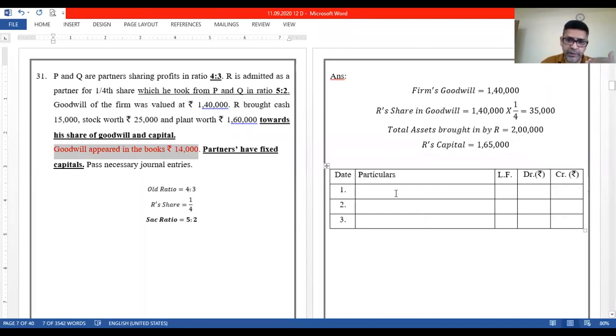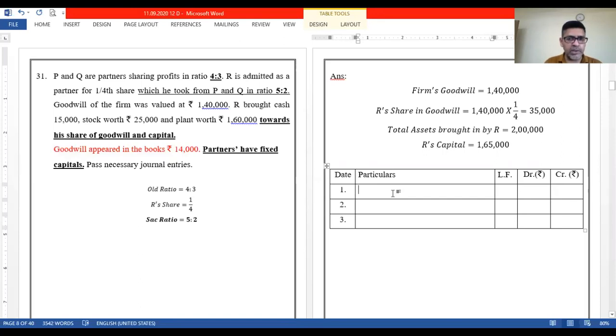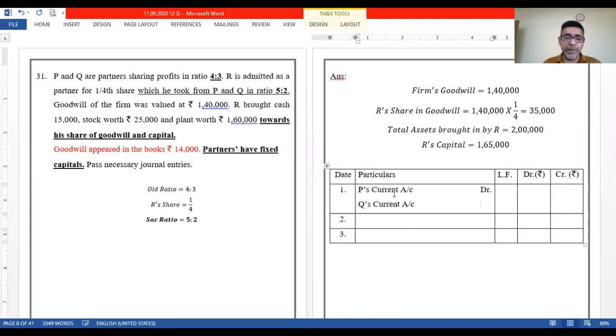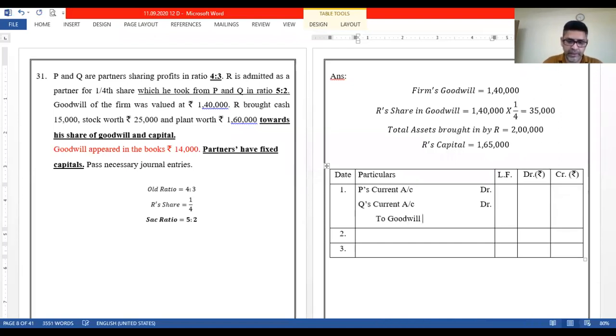Okay, then let us start with this particular entry and complete the process. When goodwill appearing in the books has to be written off, the entry is very simple: old partners to goodwill, in their old ratio. So P's current account debit, Q's current account debit, to goodwill account. Goodwill appearing in the books is rupees 14,000, and the old ratio is 4:3. So 8,000 and 6,000. This is how we are going to write off goodwill.